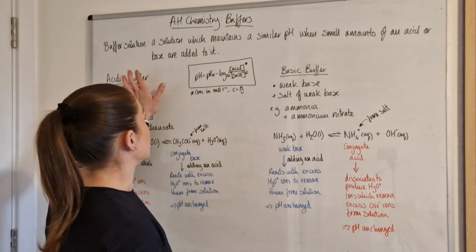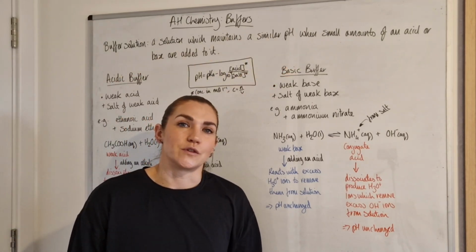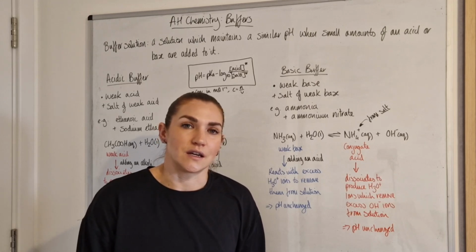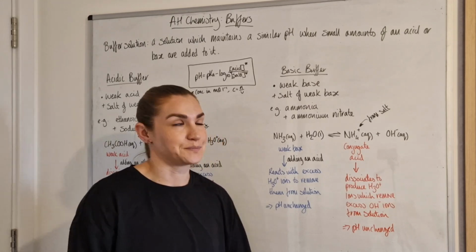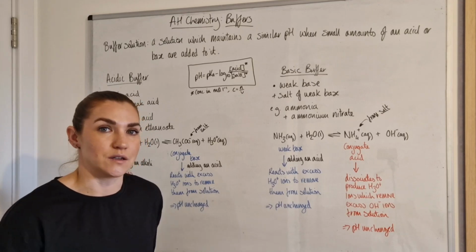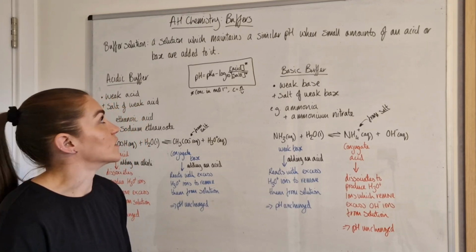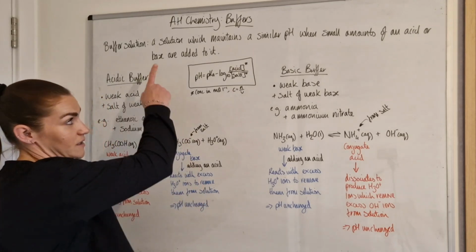So, I've got the definition of a buffer solution here. It's something you probably want to learn word for word just in case you do get asked that question in your chemistry exam. So like I said, it's just a solution in which pH will remain pretty much constant if you add a small amount of an acid or an alkali, or a base, to it.